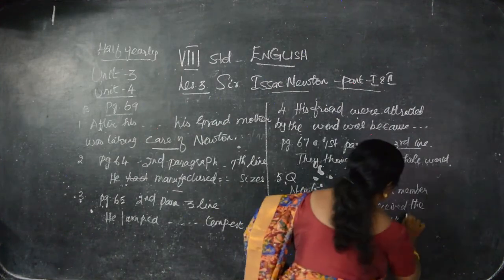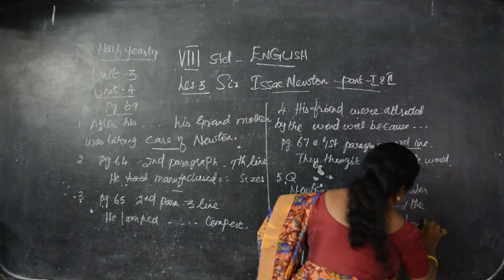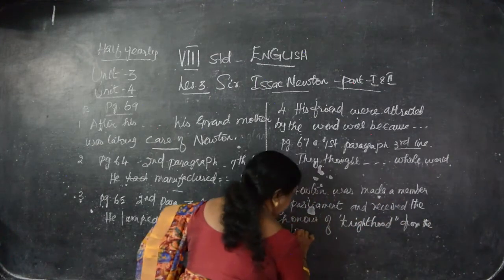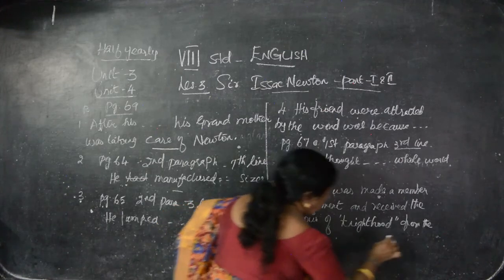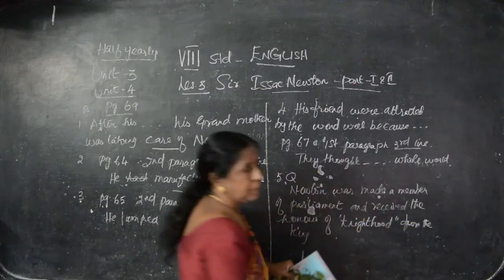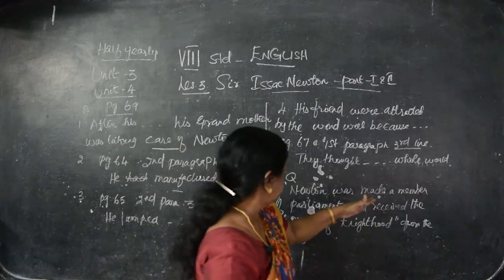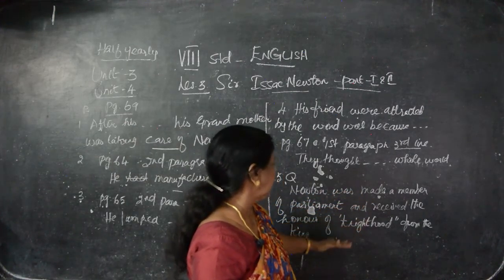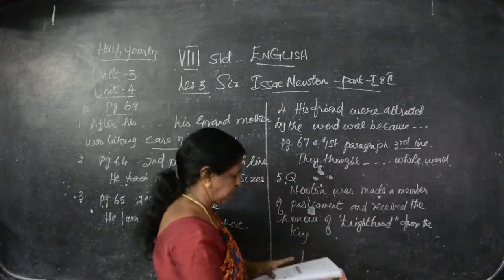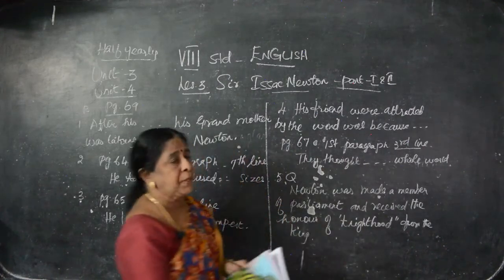From the king. So what's the answer? Newton was made a member of parliament and received the honor of knighthood from the king. Full stop.